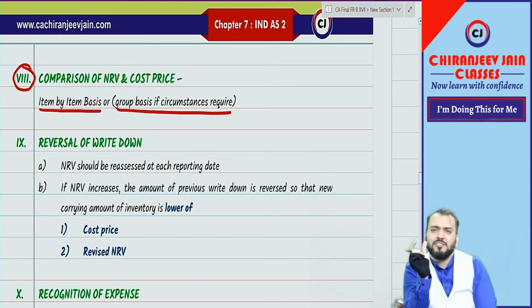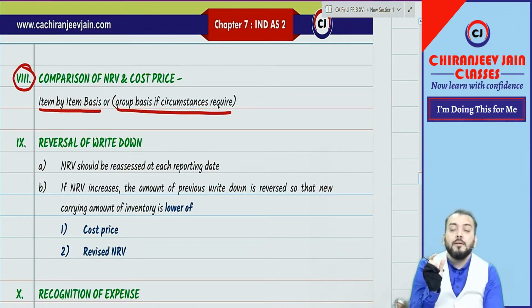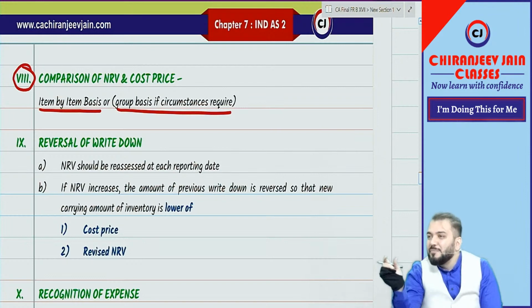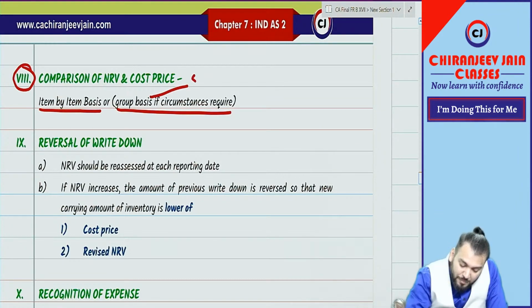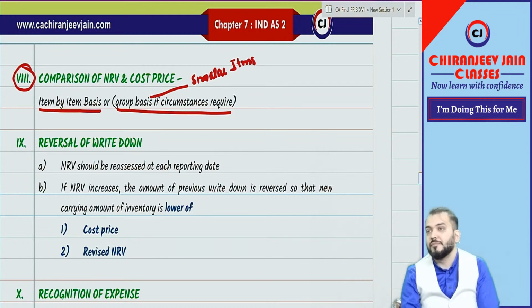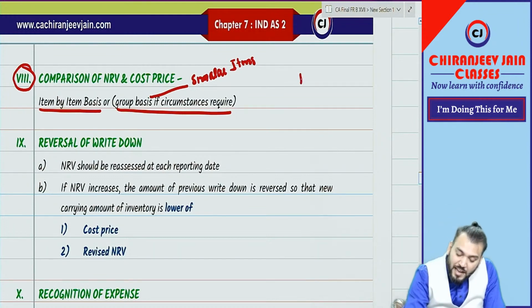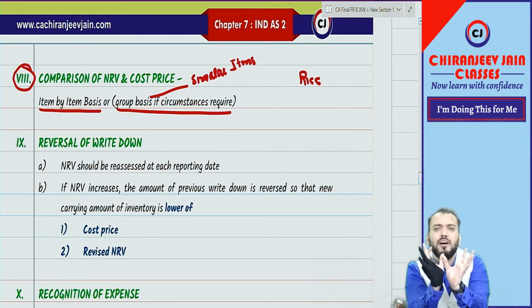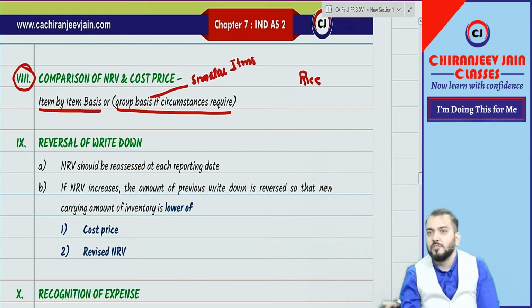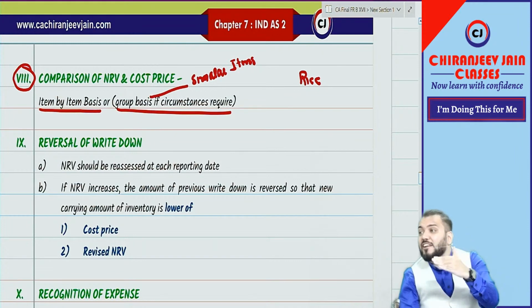What is group basis? Group basis means group having similar items. Very good. Excellent. For example, suppose in a grocery shop, rice is one item, but rice will have many categories.